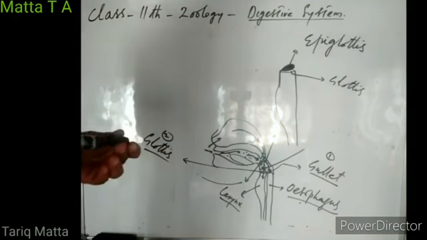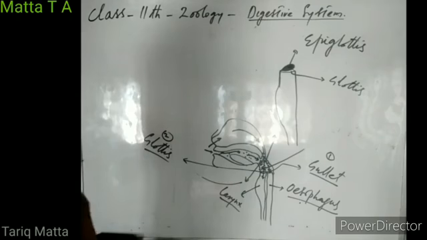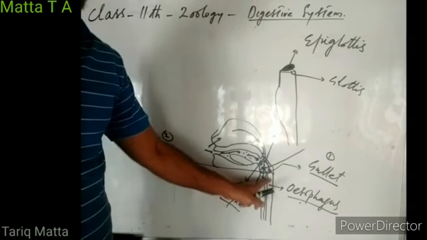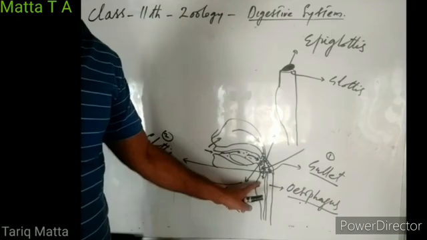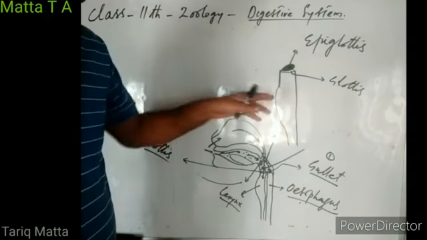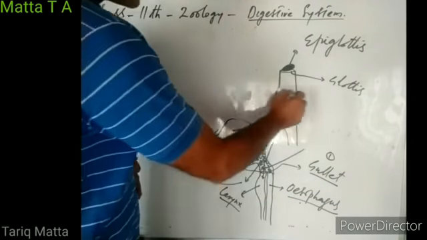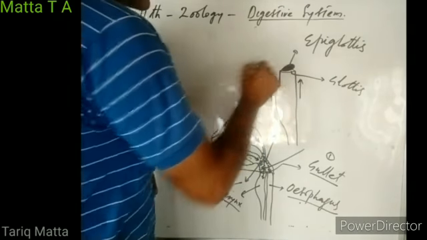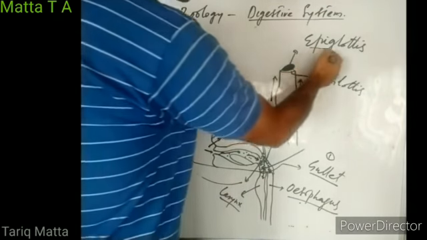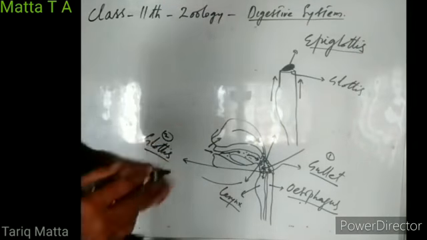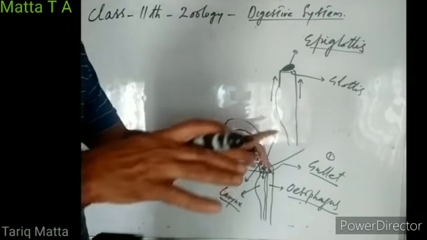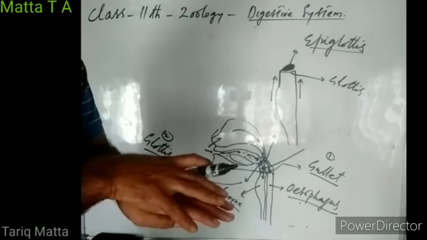So whenever we are taking any food or water, that food or water goes directly into the esophagus. It doesn't normally go into the larynx. Why? Because when we ingest food or water, the laryngeal muscles pull the larynx upwards so that it meets the epiglottis, the leaf-like cartilage. So this cartilage covers the glottis like a lid, so that food and water do not slip into the trachea or the larynx.